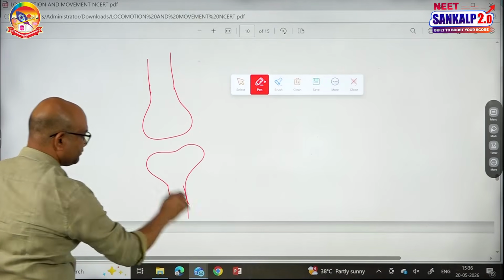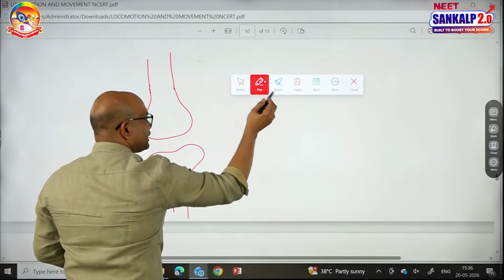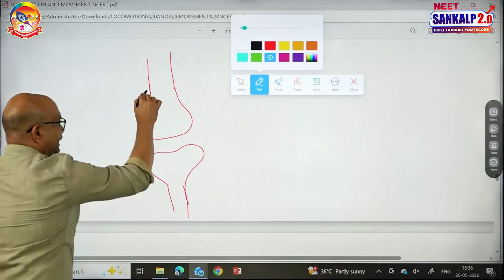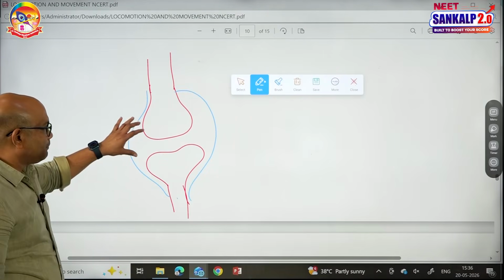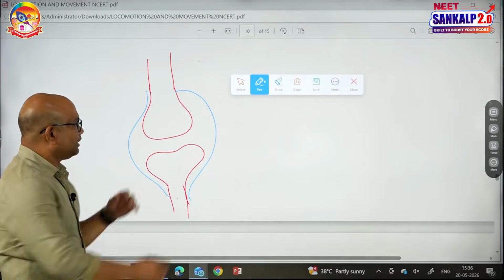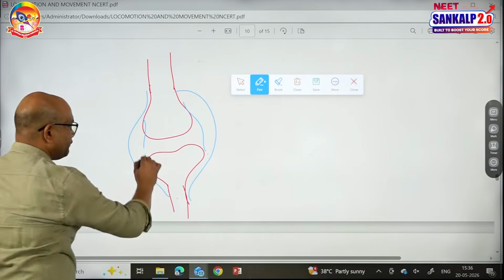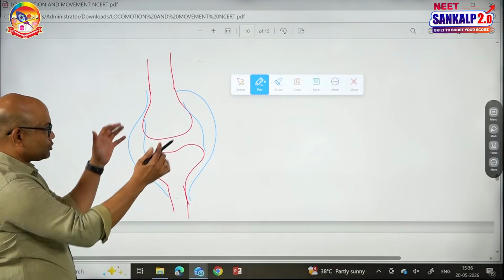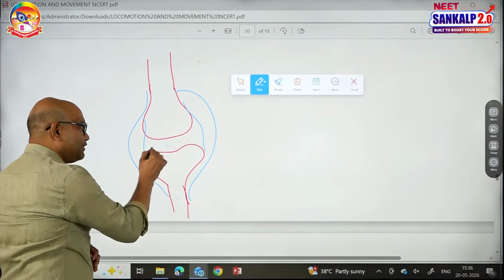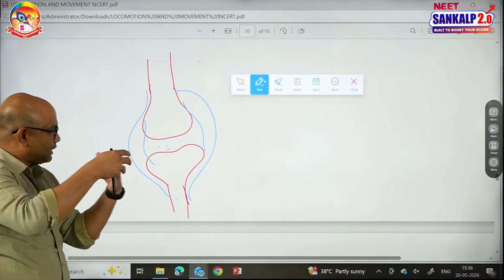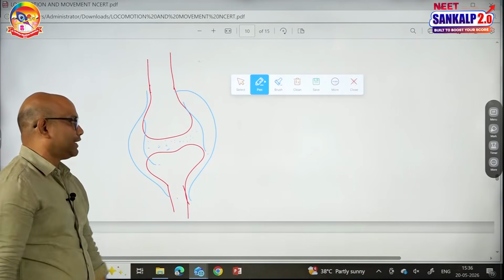This one is another bone. These 2 bones are held together by a capsule. This is the capsule. The capsule is made up of 2 layers: the outer fibrous capsule and the inner membrane, called the synovial membrane. Holding the 2 bones together, between the 2 bones there is a cavity filled with a fluid called synovial fluid. Because of synovial fluid, there will be free movement at these joints.